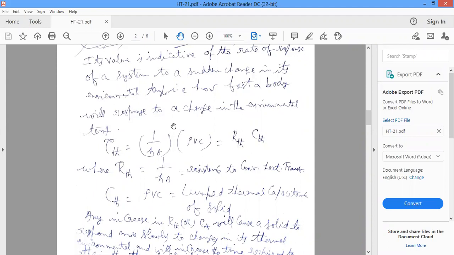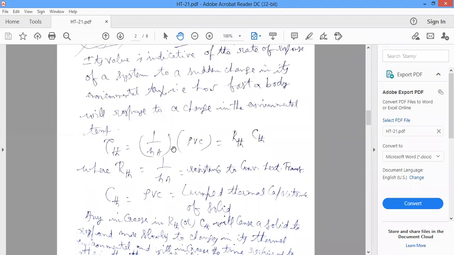After taking it out from the furnace, if you suddenly put it into some environmental conditions, how fast will the body respond? That is the importance of the thermal time constant. So tau Th, the thermal time constant, is equal to rho Vc by hA.